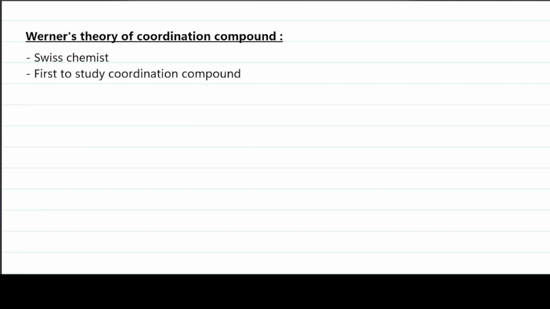Hello students, in today's video we will learn Werner's theory of coordination compounds. Werner is a Swiss chemist and he is the one who found the first coordination compound.